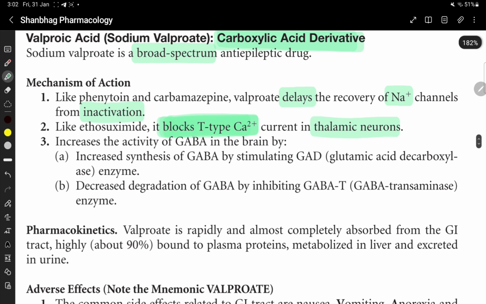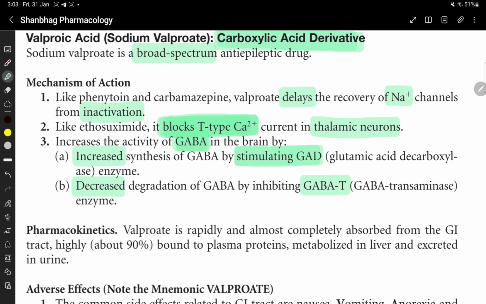It increases the activity of GABA in the brain. How? By two ways. It increases the synthesis of GABA by stimulating GAD, that is glutamic acid decarboxylase. It decreases the degradation of GABA by inhibiting GABA transaminase enzyme.